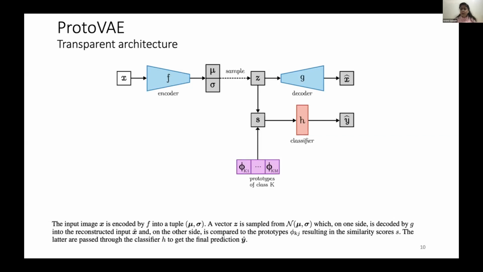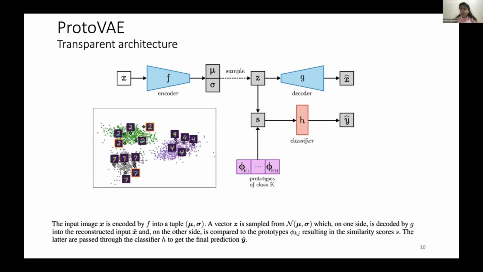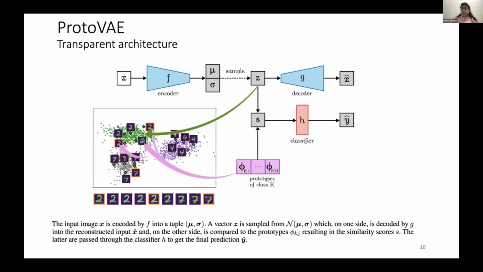And I like to call this a prototypical space, which looks like this for MNIST. So this is the UMAP for a latent space, and these images that are overlaid over the UMAP are actually the prototypes. So the latent vector as well as the prototypes lie in the same space. And now, because everything's regularized, we can interpolate between the within class prototypes and also different class prototypes. So the whole space is visualizable in input space.